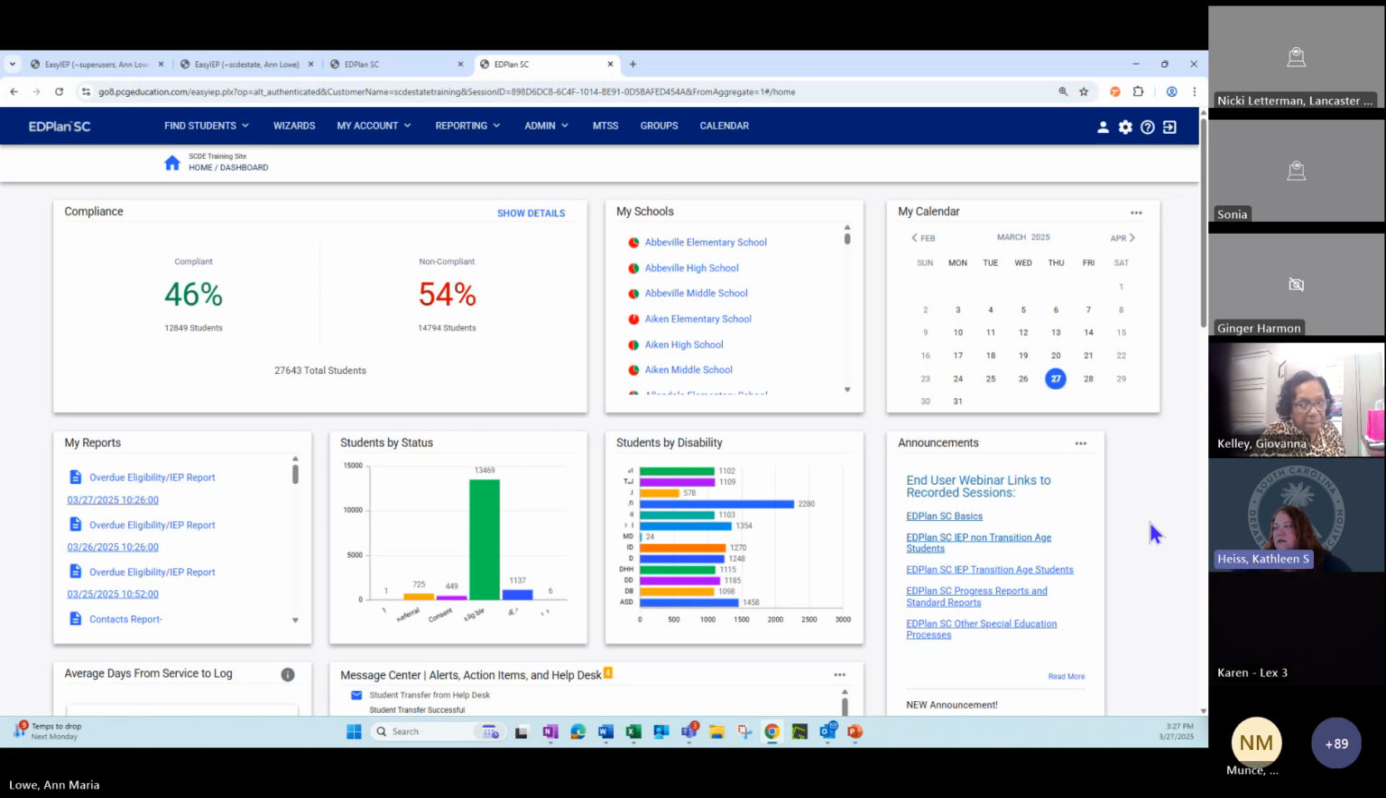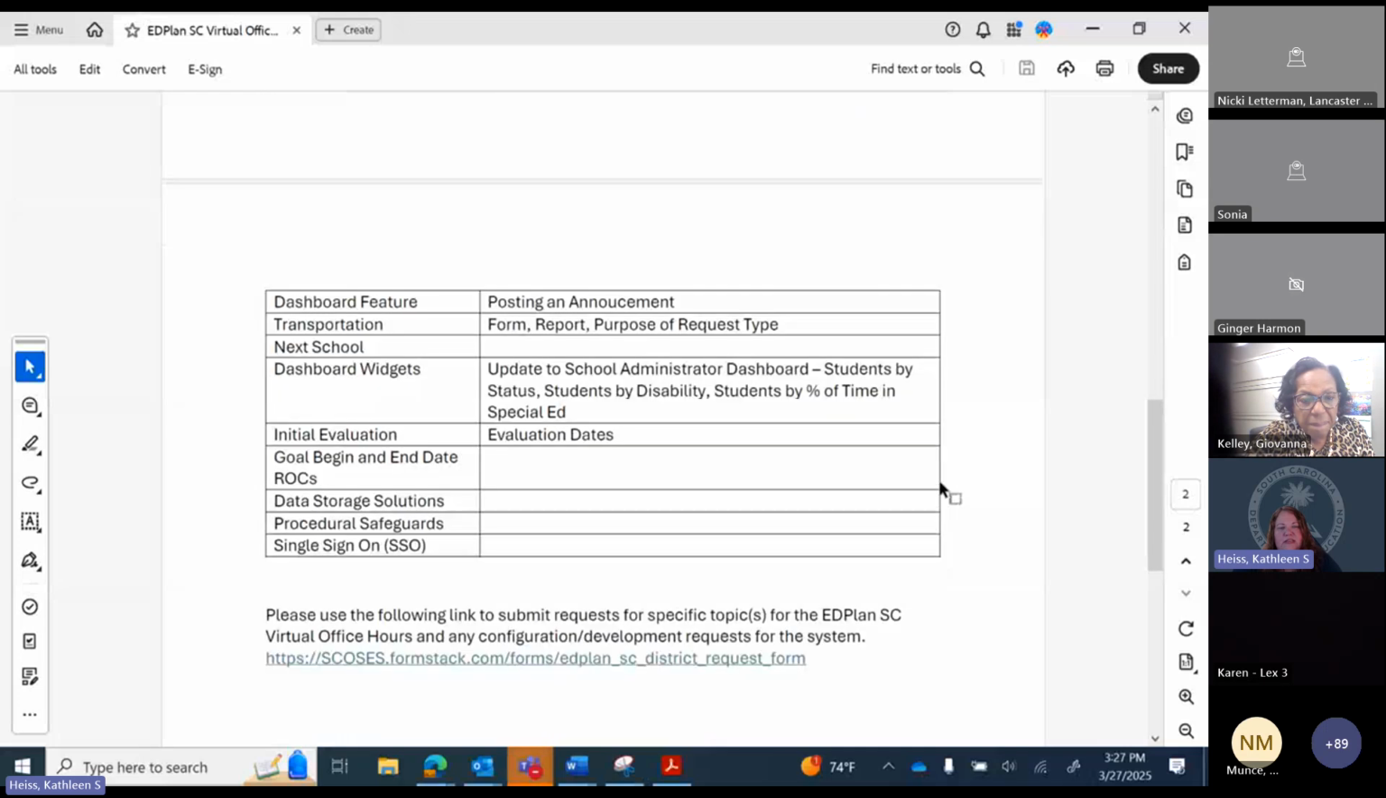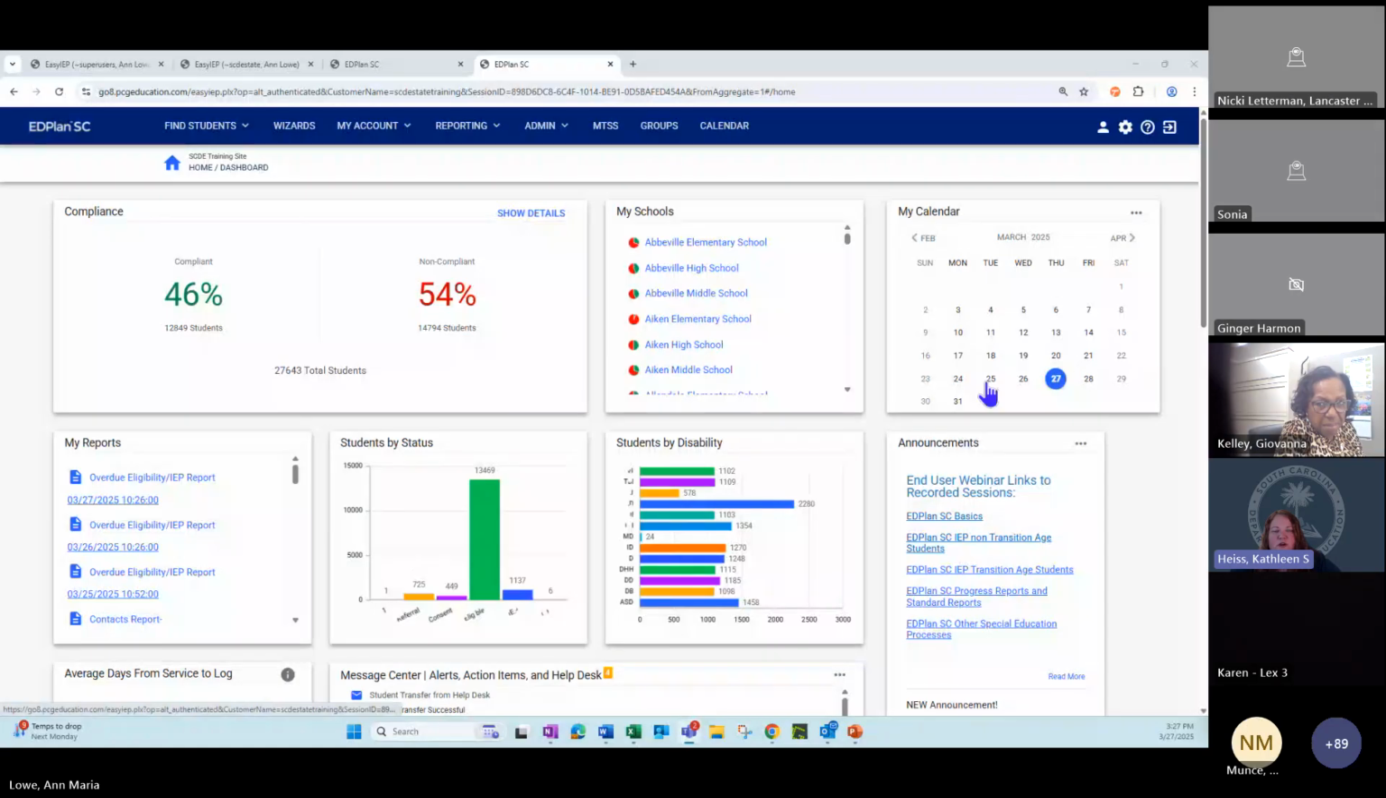All right. Share my screen. Our next item is the dashboard widgets. And so I just took the screen share from somebody that I probably shouldn't have. We're going to look at the dashboard widgets and an update that we're going to be making to the school administrator dashboard based on some feedback and some conversation that we've had.